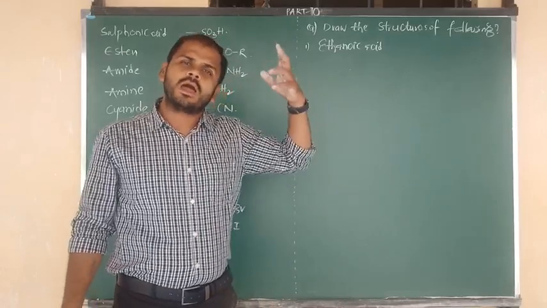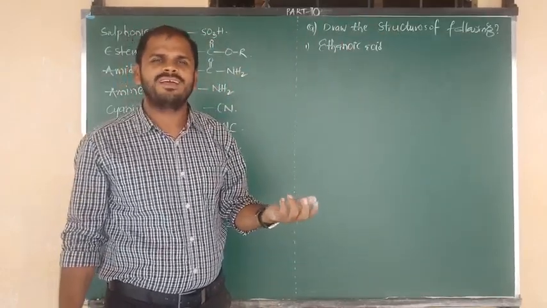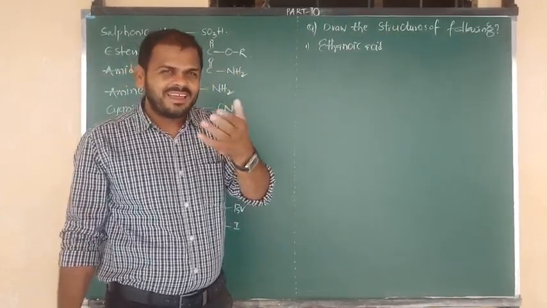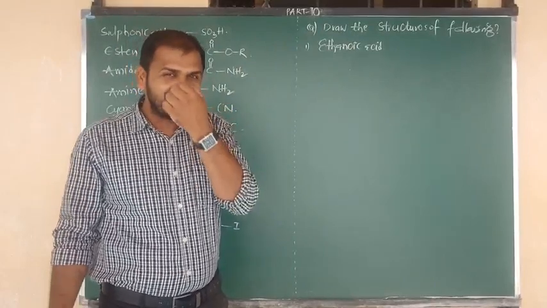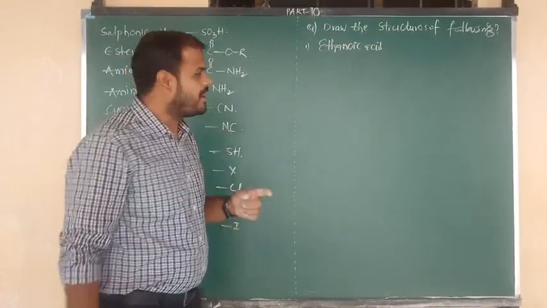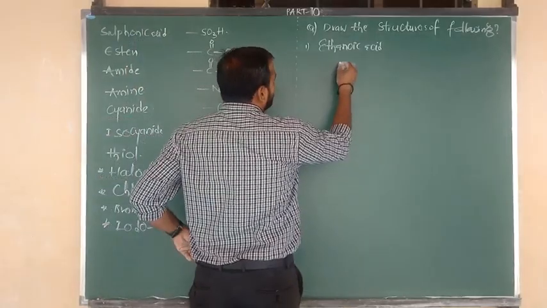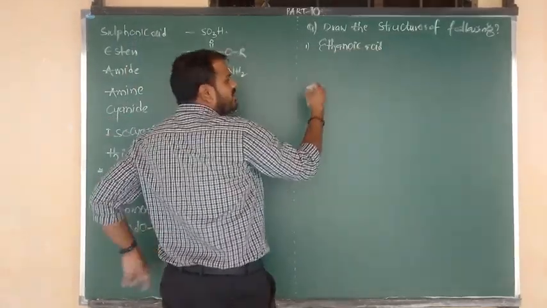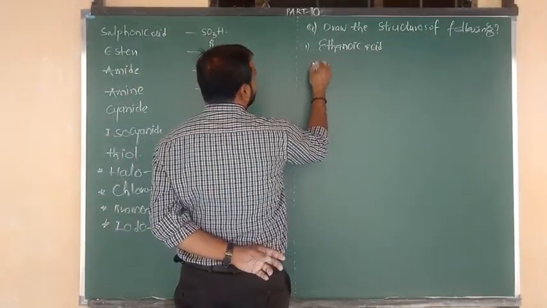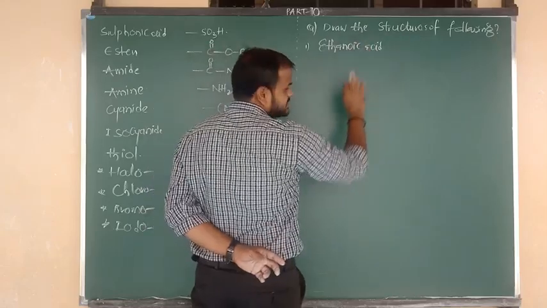Ethanoic acid is the IUPAC name of the compound. The compound name you know very well: this is vinegar acid, and we can say acetic acid. What is the formula of ethanoic acid? They are asking for structures, so let me write one short structure first.